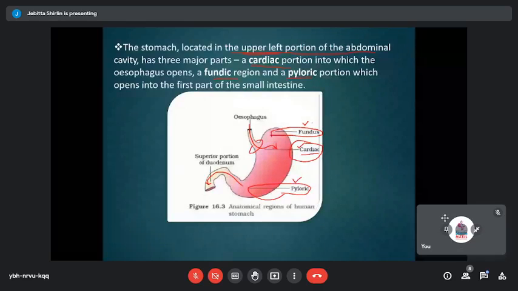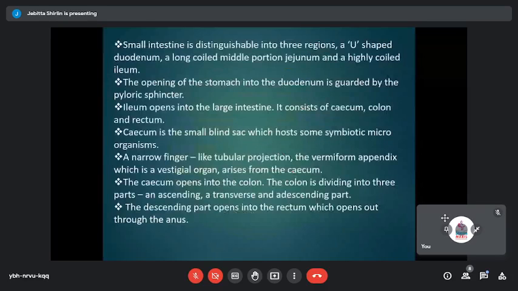When you look at the small intestine, this region is quite long. This is the most highly coiled and the longest region of our alimentary canal, and it has three major regions: a U-shaped structure, which is the duodenum; a long coiled middle portion, which is the jejunum, the longest region of our small intestine; and the much more highly coiled region, which is the ileum. So these are the three basic structures of our small intestine: duodenum, jejunum, and ileum.